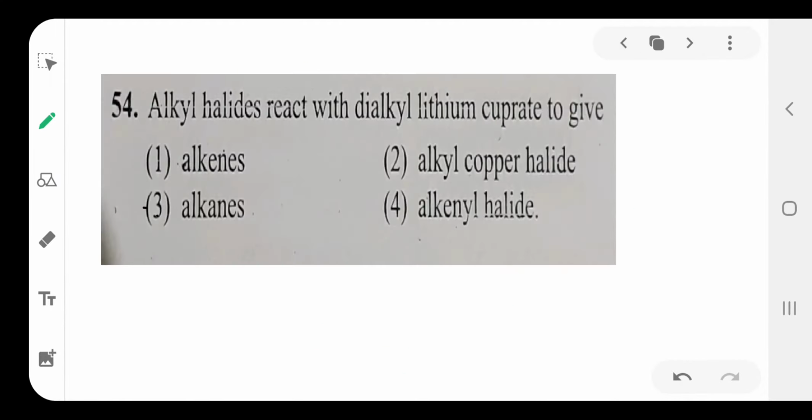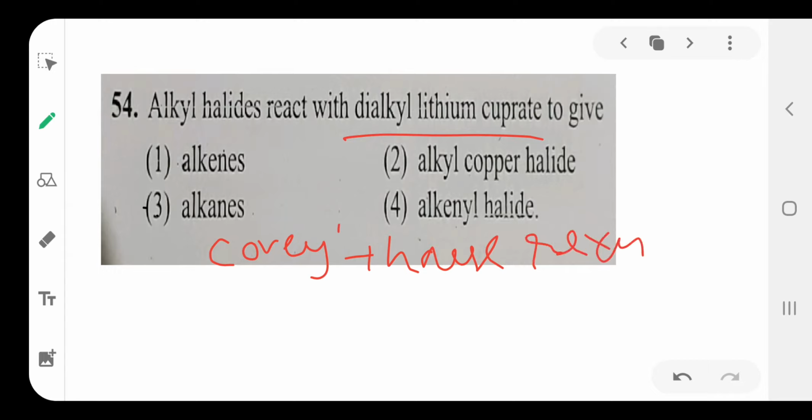Then the last one is: alkyl halide reacts with dialkyl copper lithium. Then what happens? That is also a very important question. That reaction is called the Corey-House synthesis or reaction process. Corey-House synthesis. Very important question. This one has come many times in competitive exams.